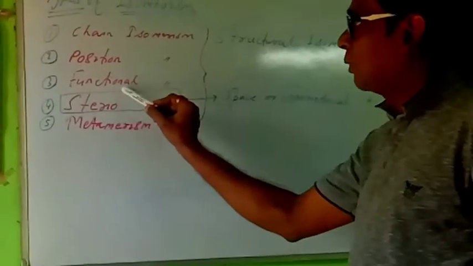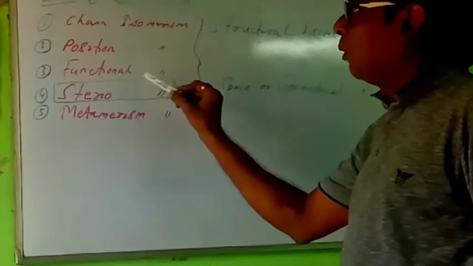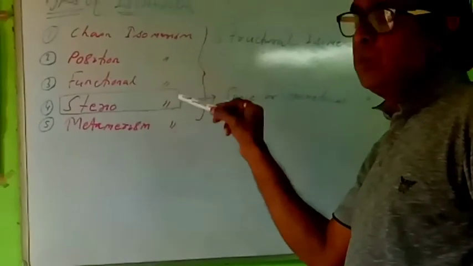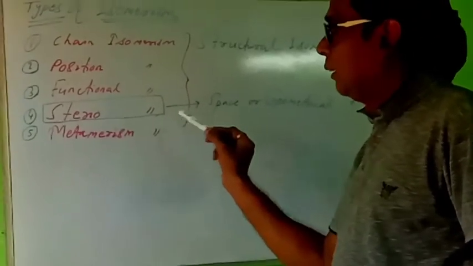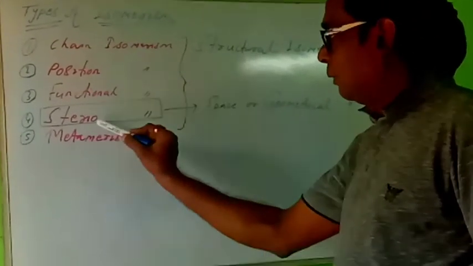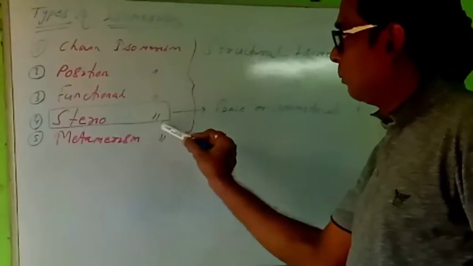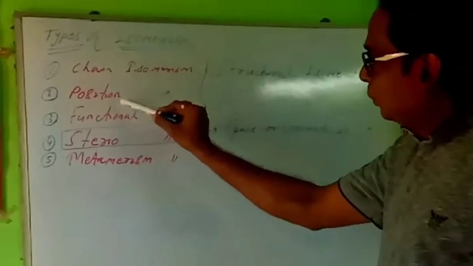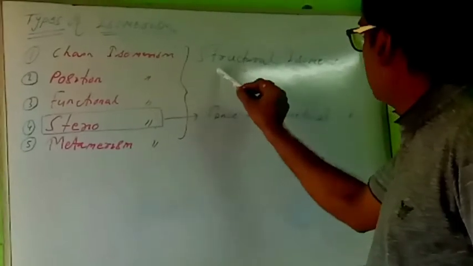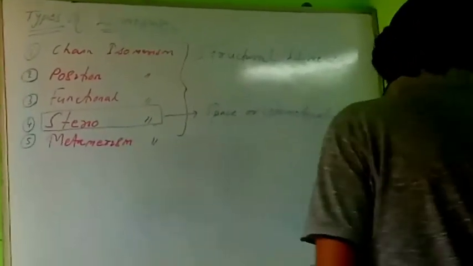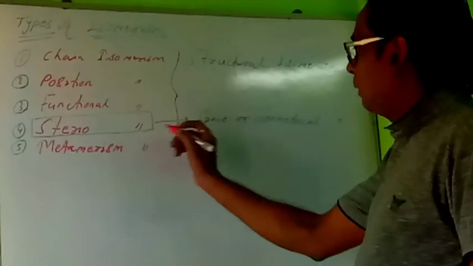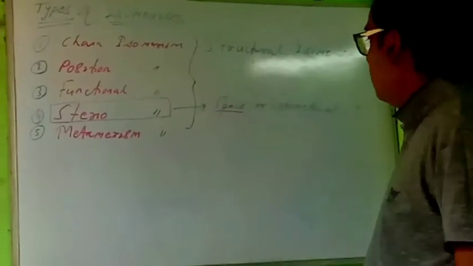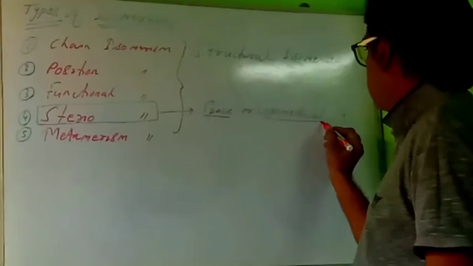Next is functional isomerism, for differences between functional groups like the alcohol group, hydroxyl group, or ether group. This is metamerism, and this fourth one is stereoisomerism. See, 1, 2, 3 and 5 are called structural isomerism. And this is stereoisomerism. Its other name is space isomerism or geometrical isomerism.